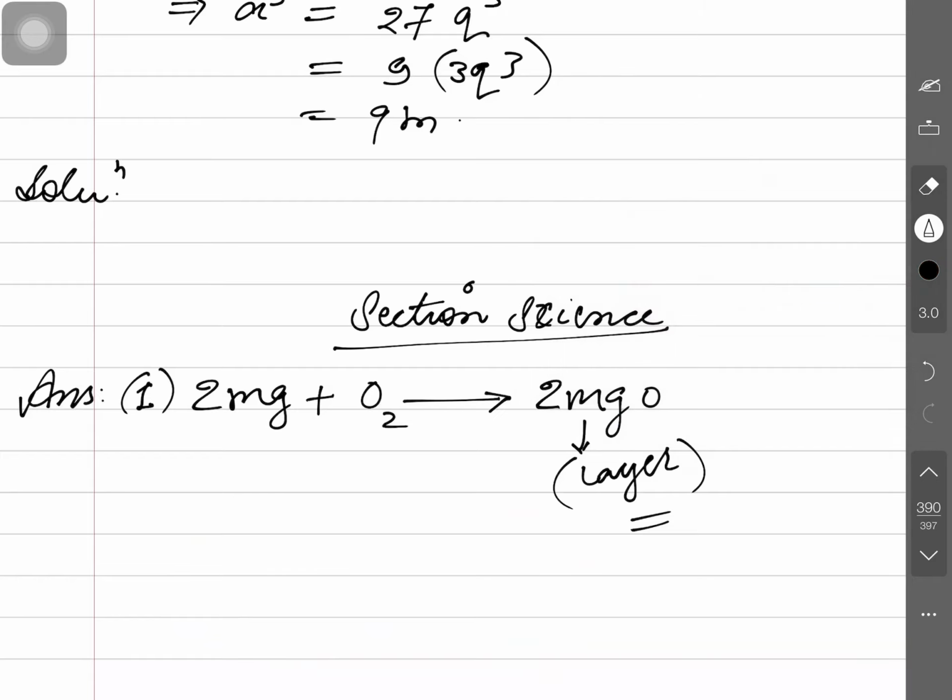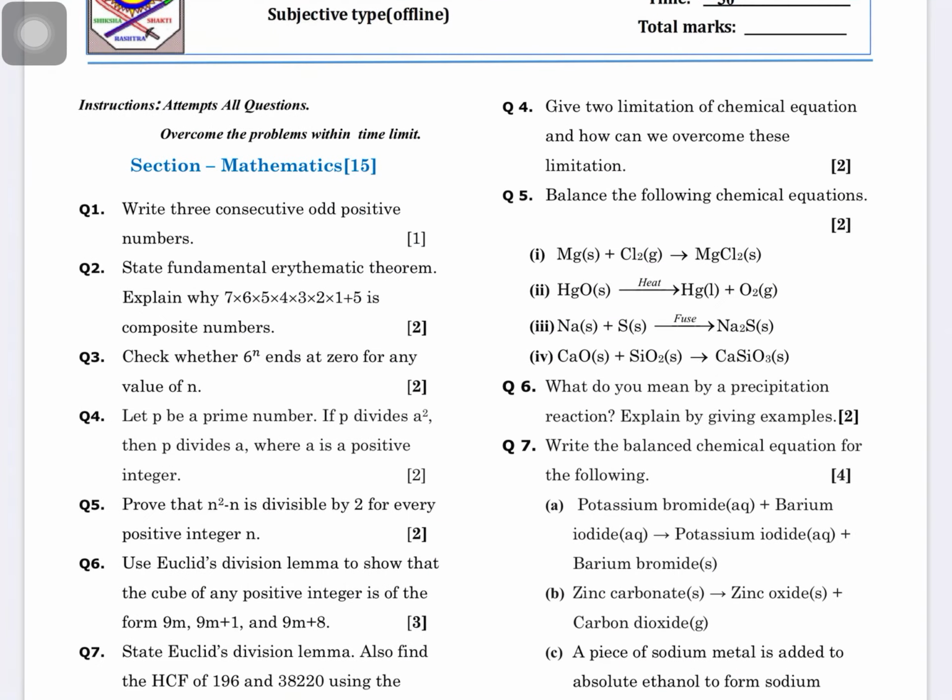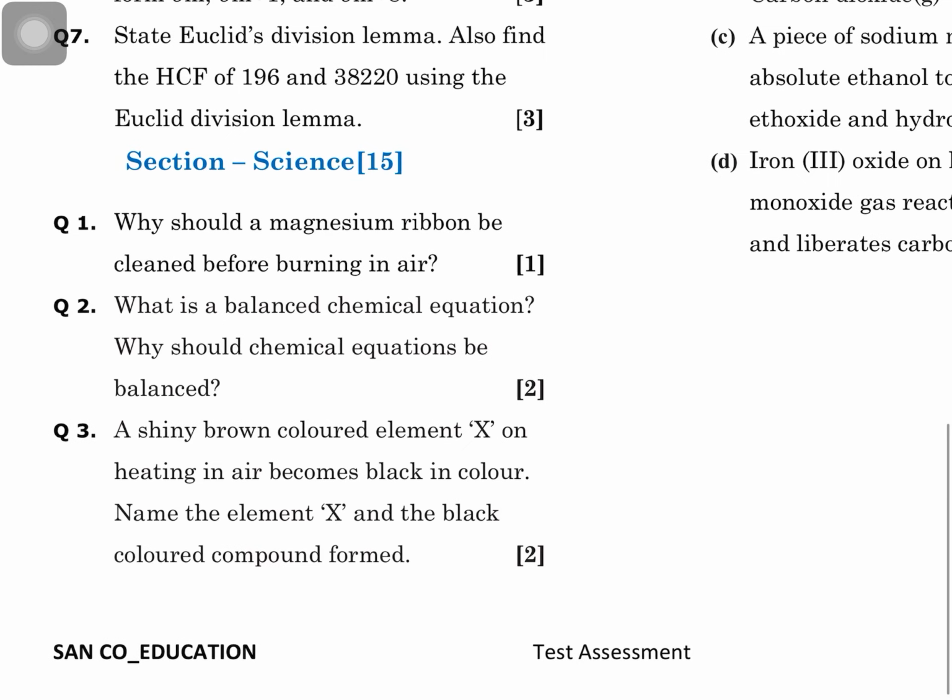Now, answer number 2. What is answer number 2? The question is, what is a balanced chemical equation? Why should a chemical equation be balanced? So tell me please, what is a balanced chemical equation? A balanced chemical equation is one that follows the law of chemical combinations.